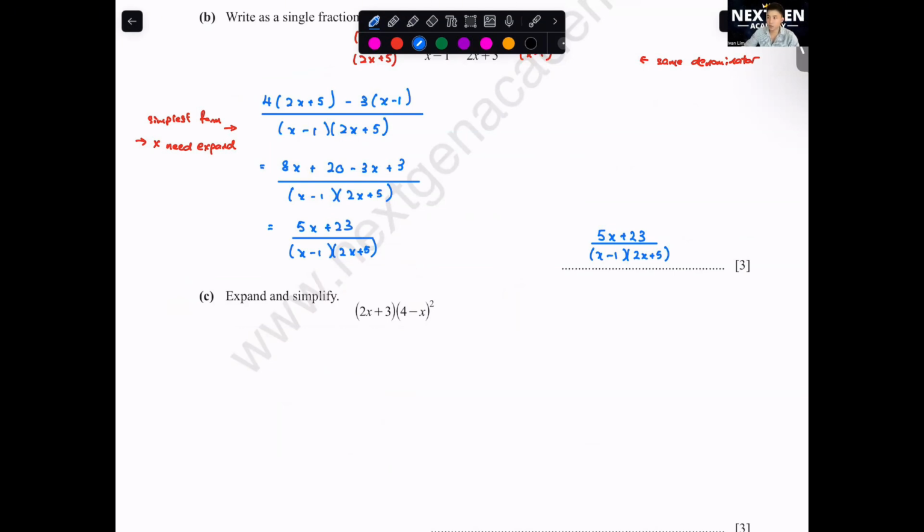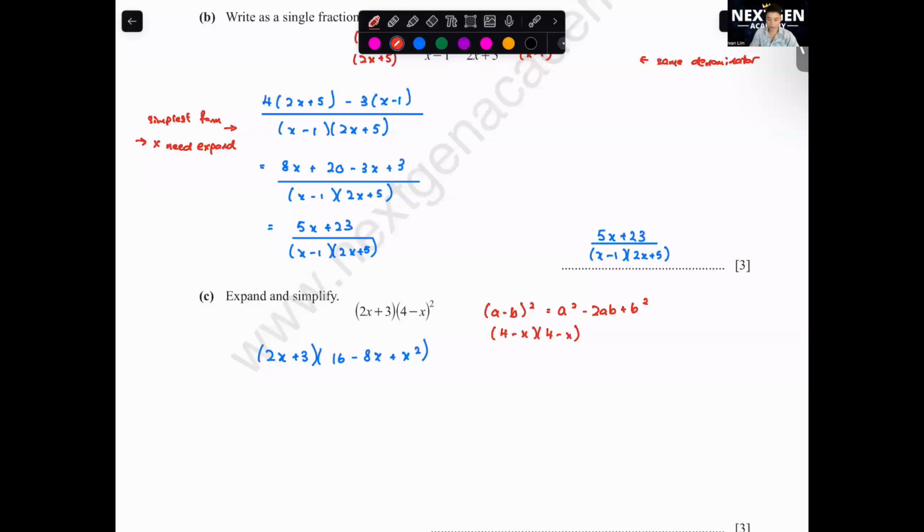Let's go to question C. Expand and simplify 2x plus 3, 4 minus x squared. Okay, I will expand the back one first. 2x plus 3, 4 minus x squared is not 4 squared, x squared. Okay, what will you get? This one is a minus b squared, a squared minus 2ab plus b squared. If you don't know how to expand like this, just multiply 4 minus x times 4 minus x. So here you get 16 minus 8x plus x squared. You either do this or you just do 4 minus x times 4 minus x to expand this.